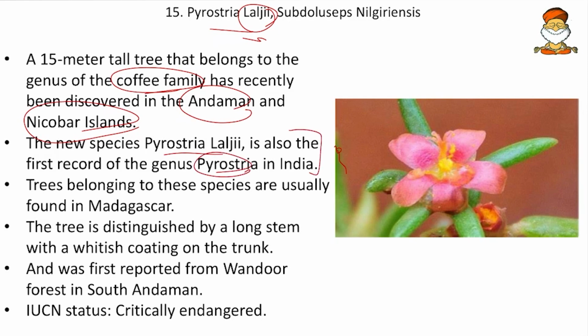So mark, friends, the whole genus Pyrostria was not at all present in India until this was discovered, and trees belonging to this genus are usually found in Madagascar, and the tree is distinguished by a long stem with a whitish coating on the trunk. So here we have only the flower, we don't have the stem. Then this was first reported from Vandur forest in South Andaman, and the IUCN status is critically endangered. So these are some of the facts.